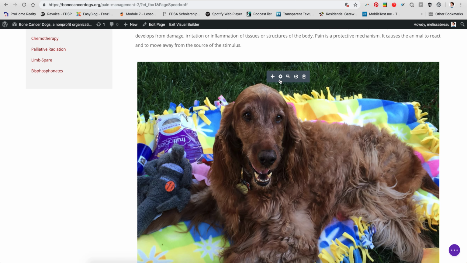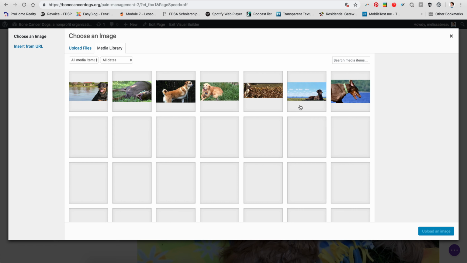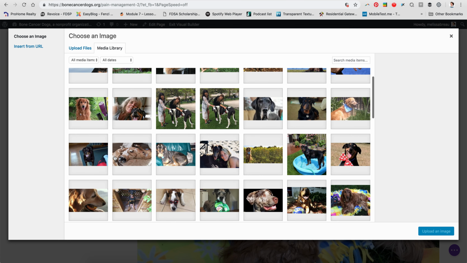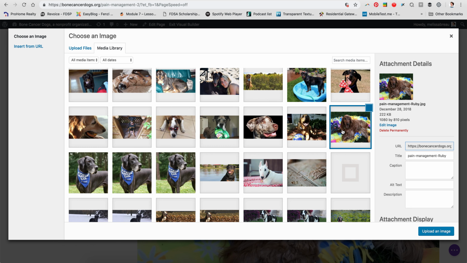So what I'm going to do is take a look at this photo and see who it is. And then I'm going to click on the gray module settings on top of the photo, and that'll bring the image up here. We're just going to click on the settings option, and then you can go into your media library and see if you can find the photo. So in this case, it's this one. I'm going to click on it and it'll tell me how big it is. This is a 1080 by 810 pixel image.